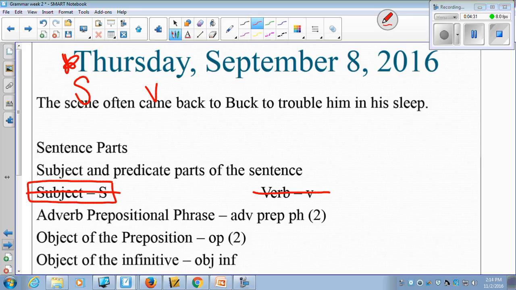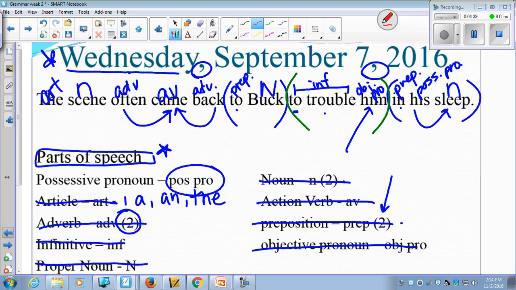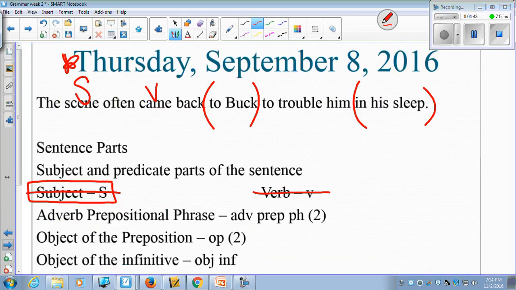Our adverb prepositional phrases, we have 2 of them. When we only have 2 prepositional phrases, we marked them on the previous slide. See, to Buck and in his sleep. And so you can start seeing how these are building. These are both adverb prepositional phrases.